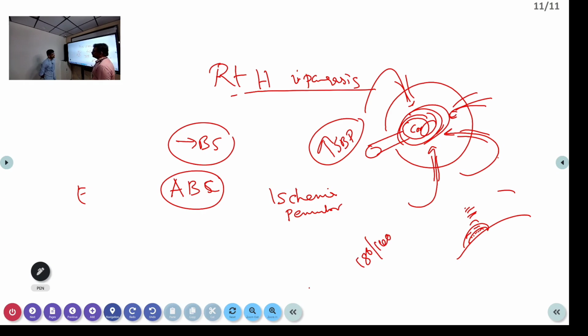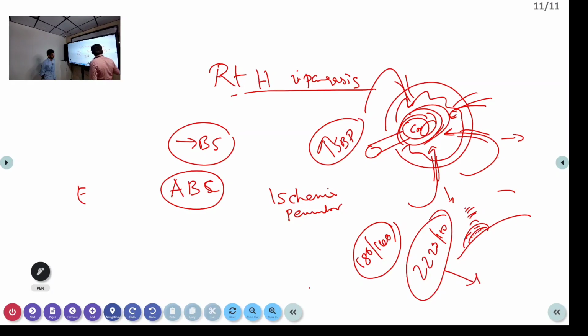We would just try to bring down the BP, not very low, because it is actually needed. You don't want to reduce it because of this ischemic penumbra problem. If you reduce it, the perfusion will come down and even the penumbra will die. So you never reduce BP drastically if it is like this. If it is more than 220 by 110, you may try to reduce, but only slowly, over 24 hours. But if you see a bleed, then you have to reduce it fast. That is about ischemic penumbra and BP.